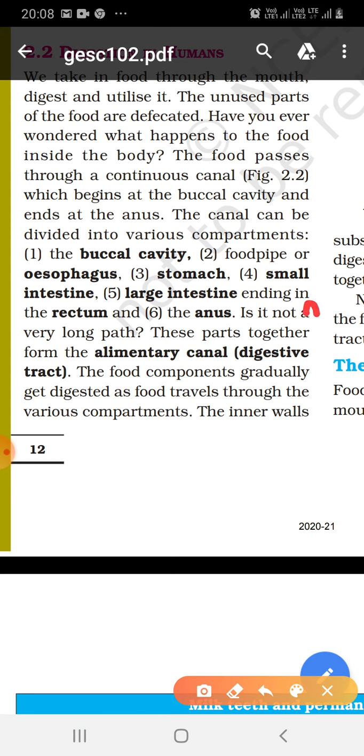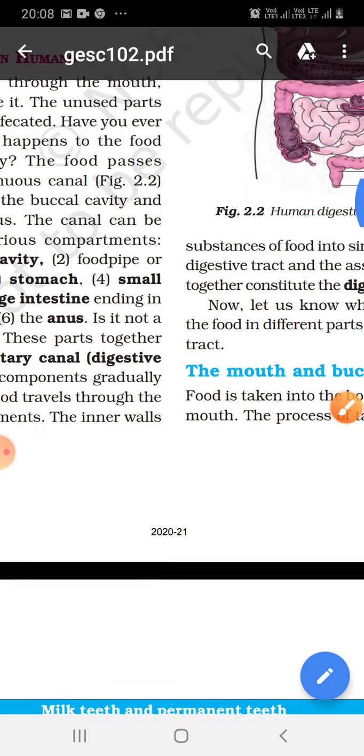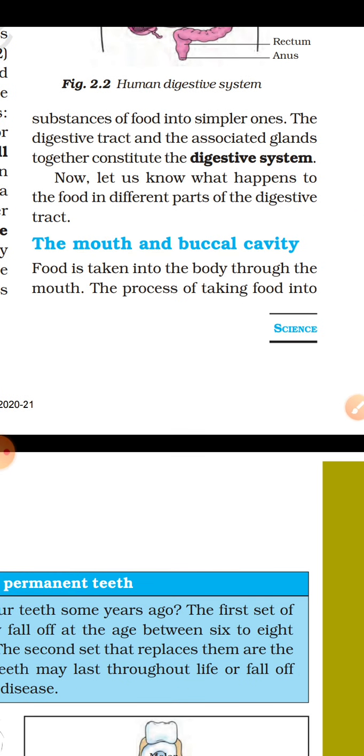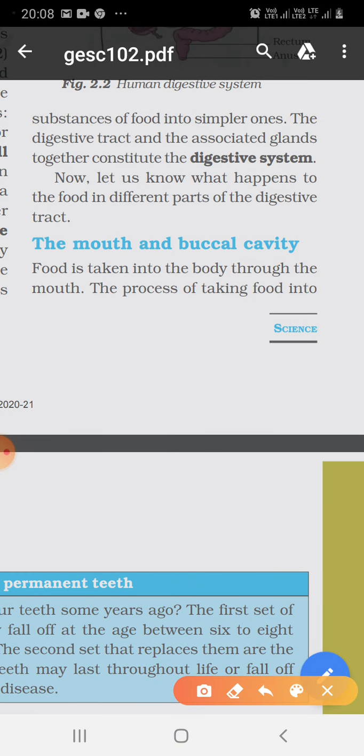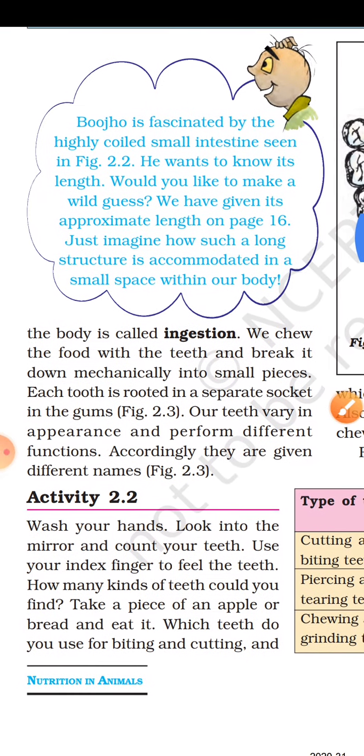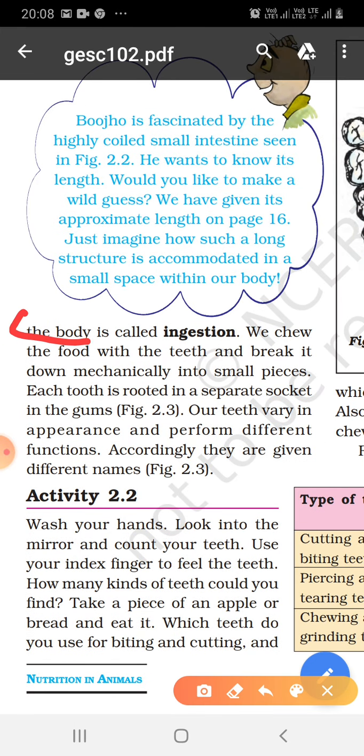These parts together form the alimentary canal or digestive tract. There are basically 5 steps which help in digestion of food. First step is ingestion, that takes place through the mouth. Food is taken into the body through the mouth. The process of taking food into the body is called ingestion.